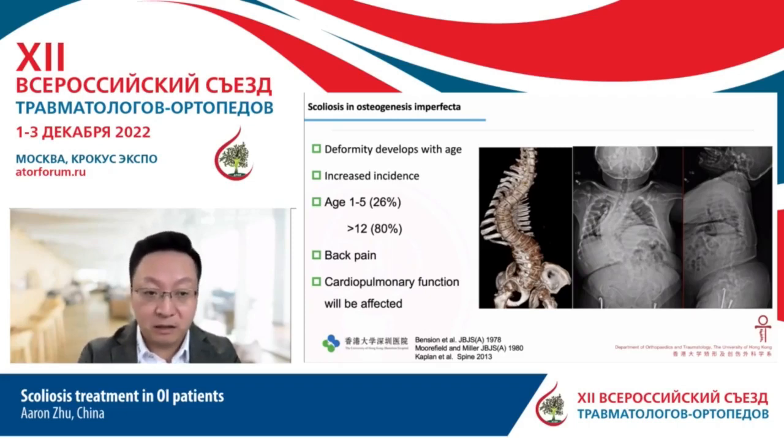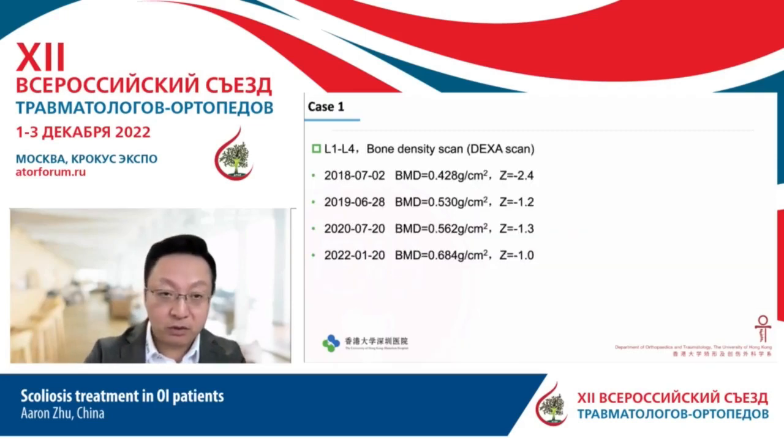They are wheelchair bound, and they present with severe back pain. If the Cobb angle deteriorates to more than 90 to 100 degrees, there may be problems with cardiopulmonary function.